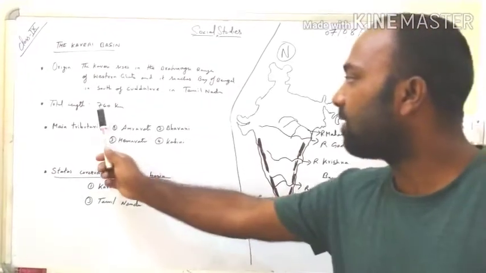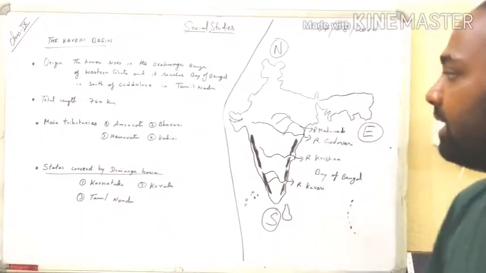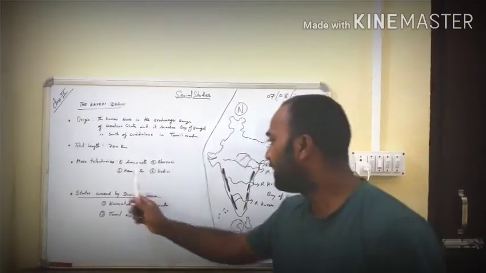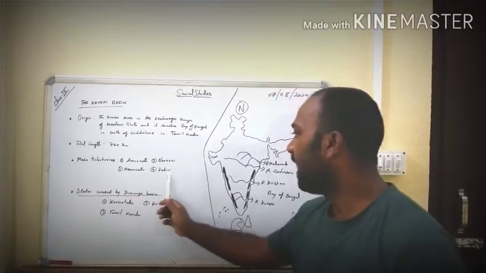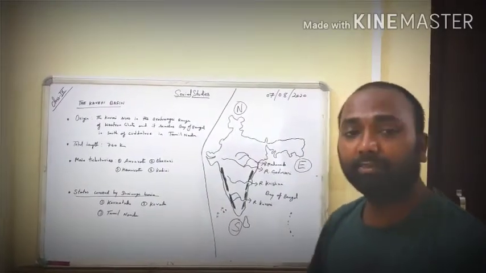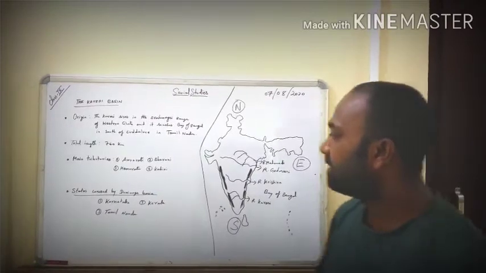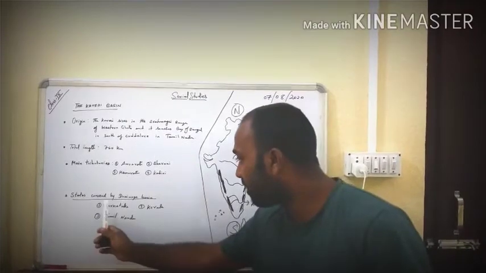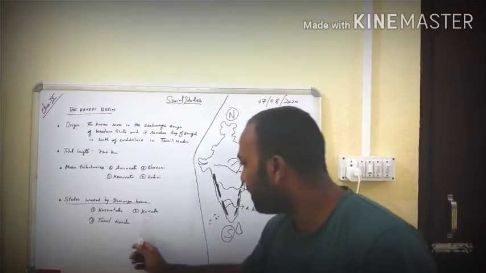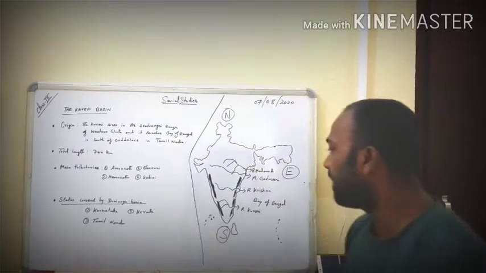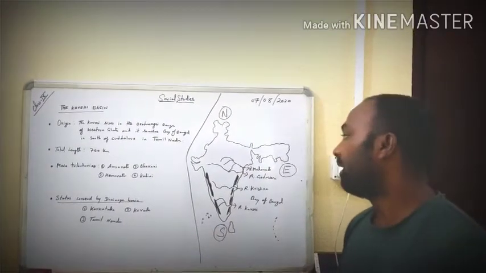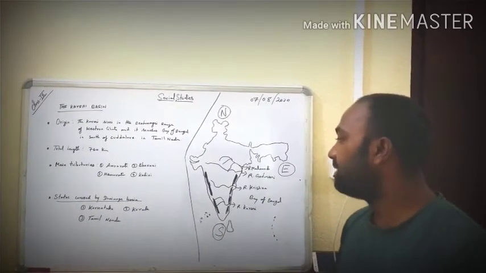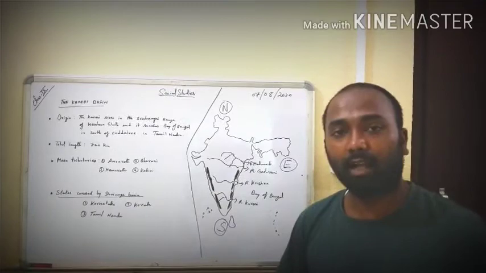The length of the river is about 760 km only. The main tributaries of river Kaveri are Amravati, Bhavani, Hemavati and Kavini. Now let us see which states are drained by river Kaveri. The states covered by the drainage basin are Karnataka, Kerala and Tamil Nadu. These three states lie in the southernmost part of peninsular India and are drained by river Kaveri.